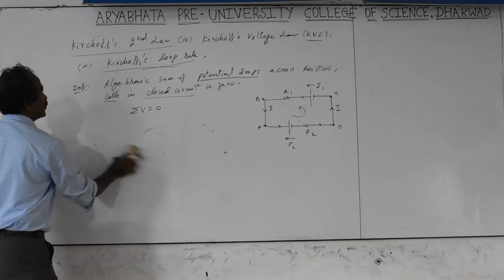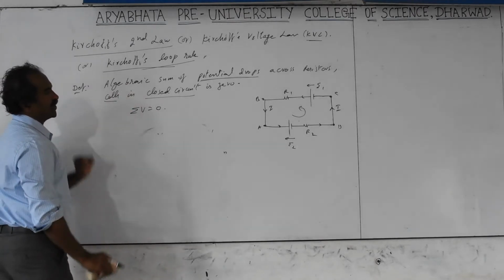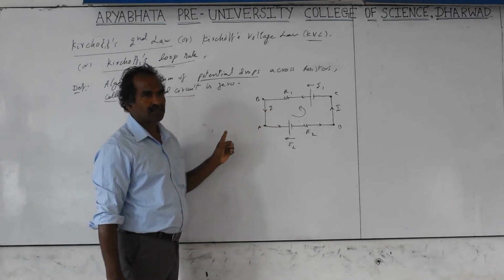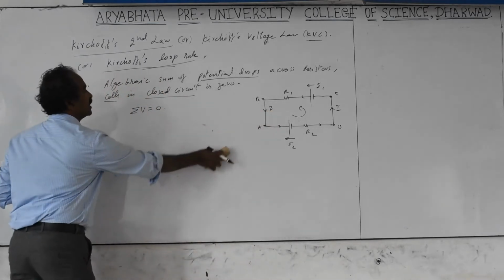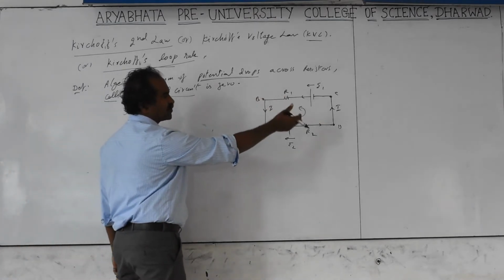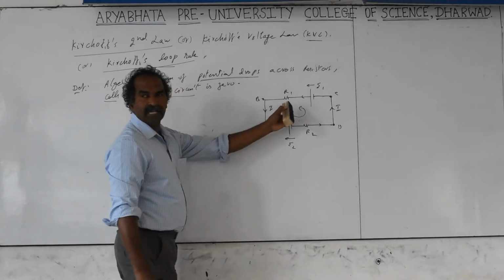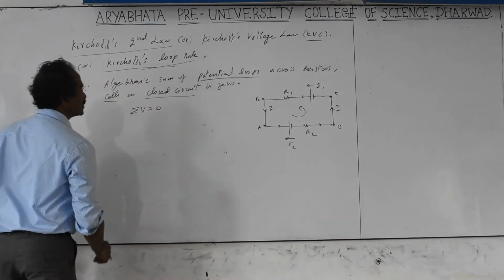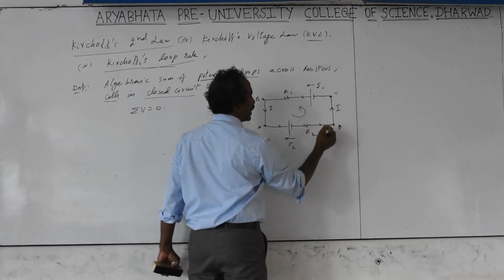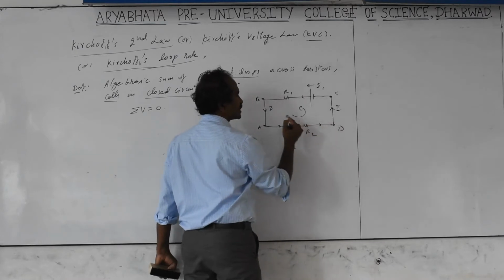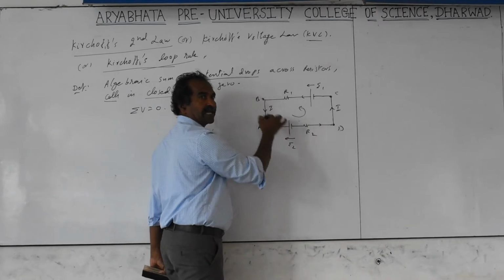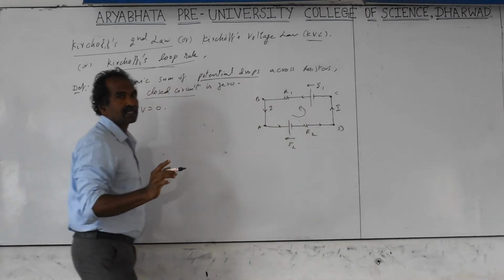If they ask only for the statement, you can write just that. If they ask for an explanation, then you go for this, and significance can also be asked as a question. The explanation is the circuit diagram and the addition of the voltages. You can take a single cell, two cells, three cells, two resistors, three resistors, four resistors, any choice, as in a textbook diagram with A, B, C. You can apply this law by adding the voltages clockwise or anti-clockwise. Here I am taking anti-clockwise; you can take clockwise also. Then write the result.